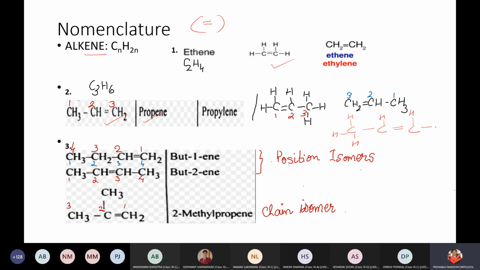The unique feature about organic chemistry here is, if there are 3 carbon atoms, we have to see the numbering, how to do it. Every carbon atom is bonded, but the unique feature is the double bond. If the carbon to carbon double bond is present from this side, numbering will start from 1, 2, and 3. But if you have the carbon to carbon double bond present here, then numbering will start from here, 1, 2, and 3.